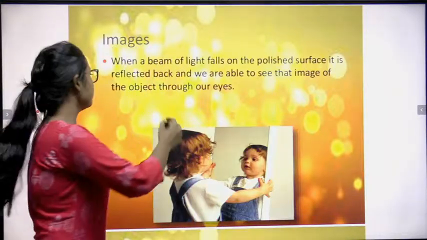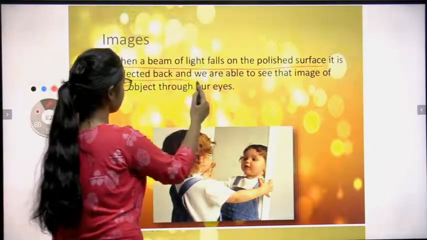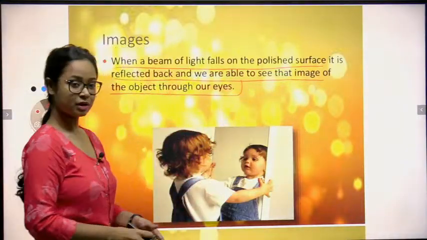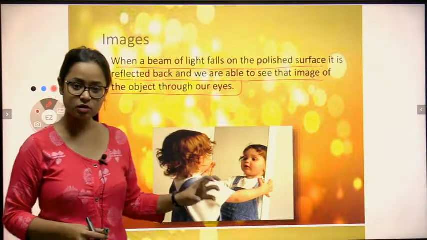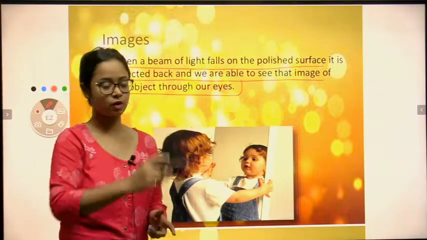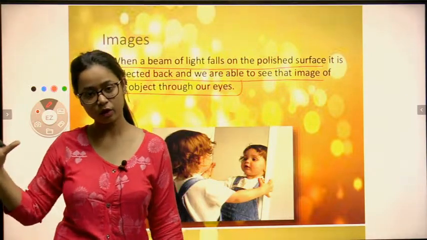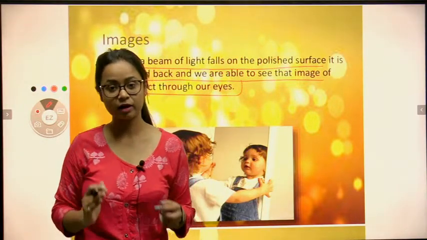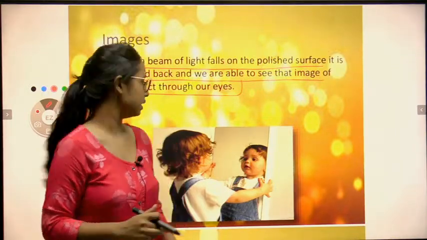And how is an image formed? For example, a mirror. When a beam of light falls on a polished surface, it is reflected back and we are able to see the things and the image of the object through our eyes. For example, you can see this baby. Okay, she's watching her image in a mirror. Is there any change in her size or in her shape? No. Why? Because the direct sun rays fall on a polished surface. Now you all know a mirror is a polished surface. When the light comes on a polished surface, it reflects the light back to your eyes, and you can see the exact object, or exactly yourself, in a mirror. Clear? So that is an image.